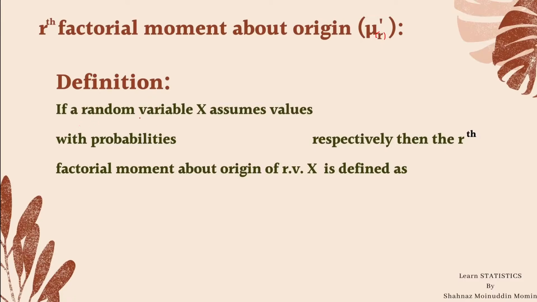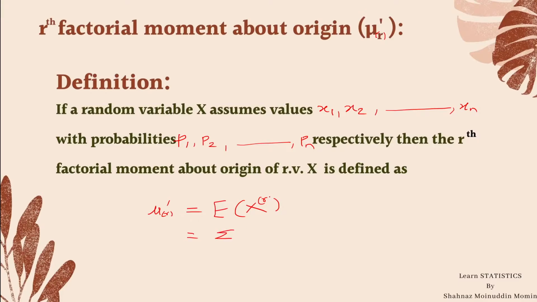If a random variable x assumes values x1, x2 up to xn with probabilities p1, p2, up to pn respectively, then the rth factorial moment about origin of a random variable x is defined as mu bracket r dash is equal to expectation of x bracket r factorial, which is equal to summation.